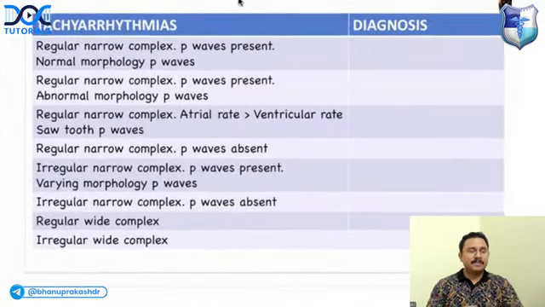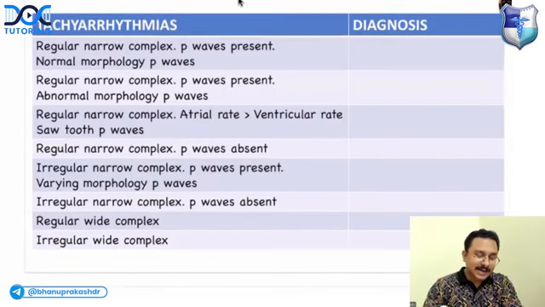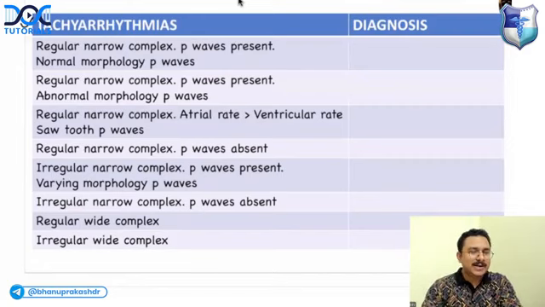So we will see some important tachyarrhythmias and their diagnosis. If you look at the ECG and diagnose, I'm giving you the high yield points about each tachyarrhythmia. Let me see who's able to answer all of them correctly. I'll be watching out for the comment section. I want to see how many of you get all of them correct.